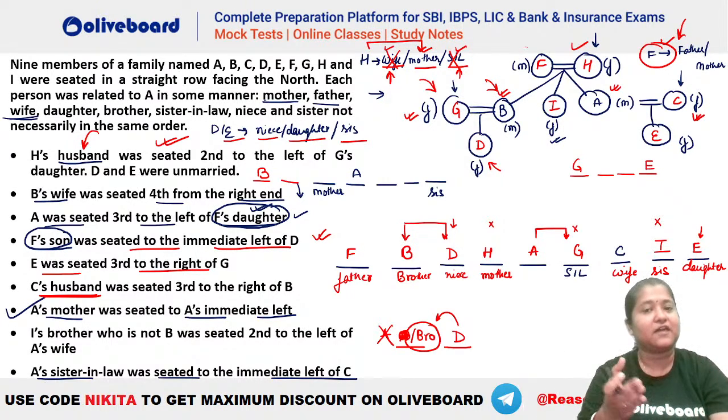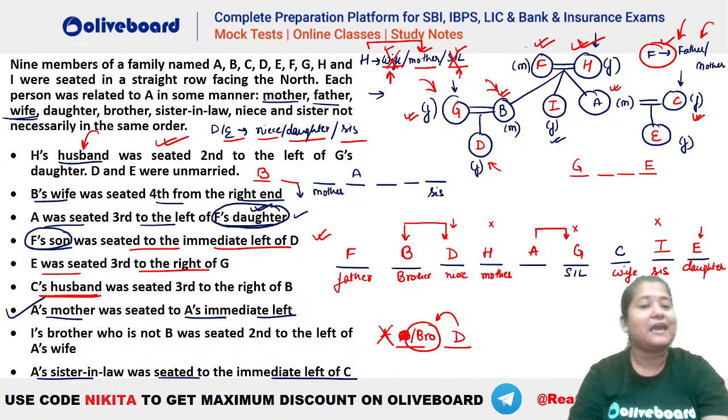Why? Because we have already seen that sister-in-law is G and wife is C. That means H will be the mother. Right? So H has to be the mother here. As soon as you find H as mother, then F has to be the father, because F was a parent here. Isn't it? I hope now it is clear, Shravani. So F will be the father and H will become the mother.